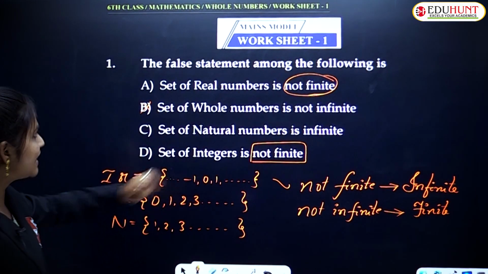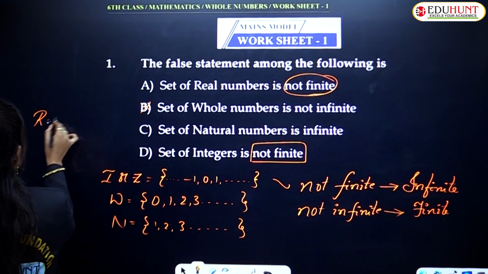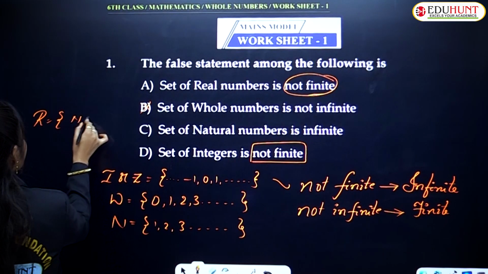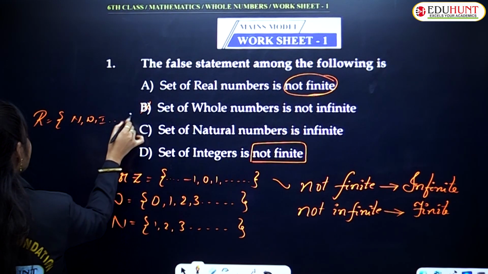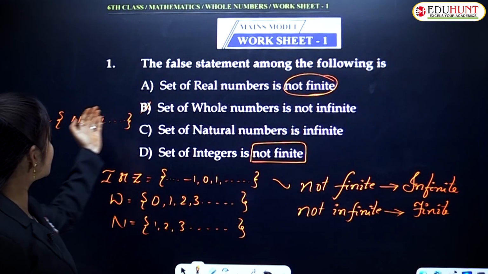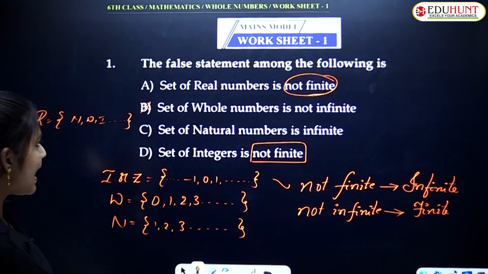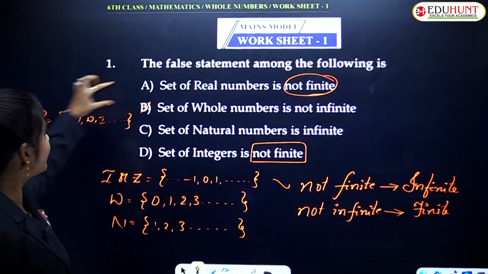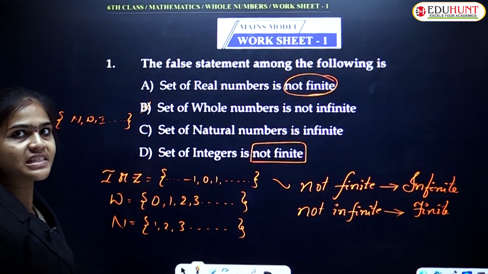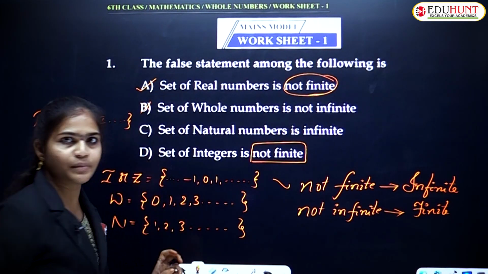As per the given statements, the first one, real numbers R, is equal to the set of natural numbers, whole numbers, integers and so on, and in the same way rational numbers and irrational numbers, all those numbers are in real numbers. As per this, set of real numbers is not finite means it is infinite, so we know this is the correct statement.